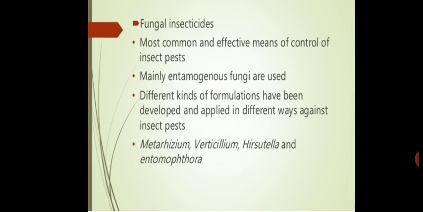For example, Trichoderma species are free living fungi found in the root ecosystem, and these are effective as a biocontrol agent of several plant pathogens. Different kinds of formulations are also developed and applied to the plant roots, which act as insecticides and help in the killing of various insects.